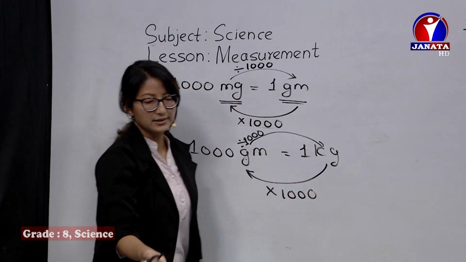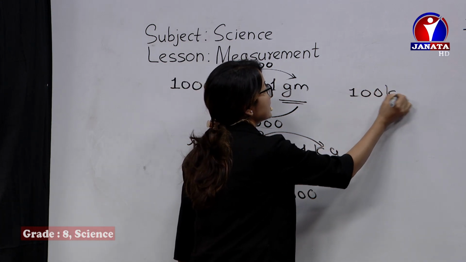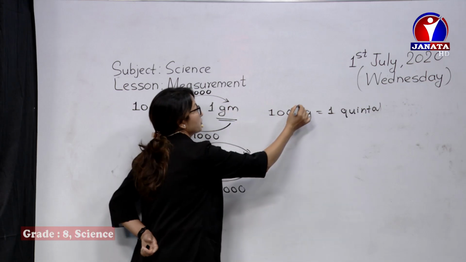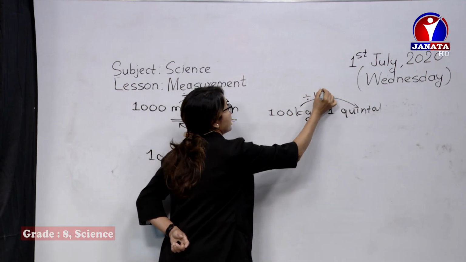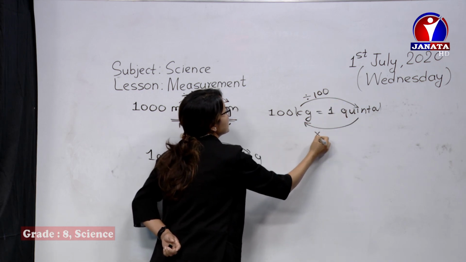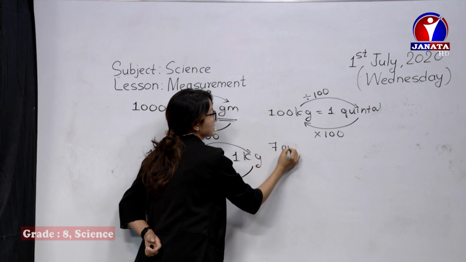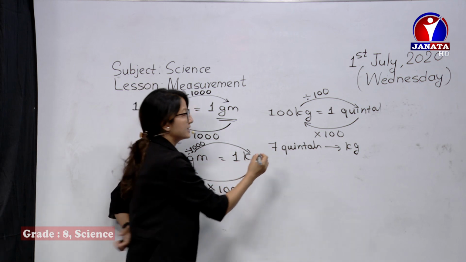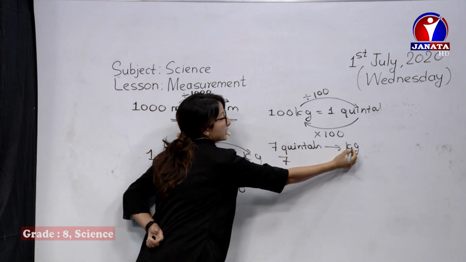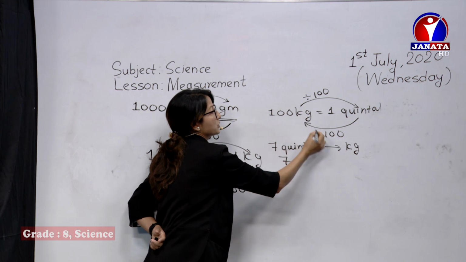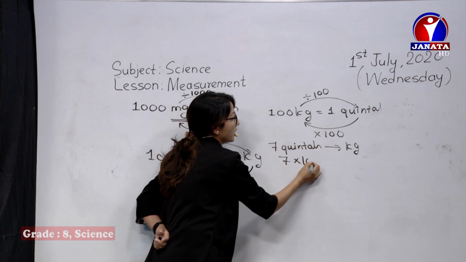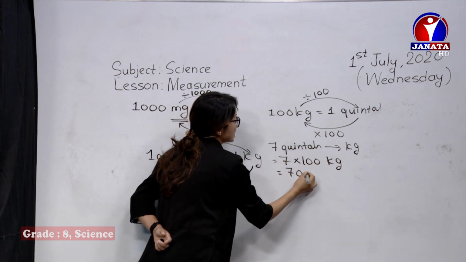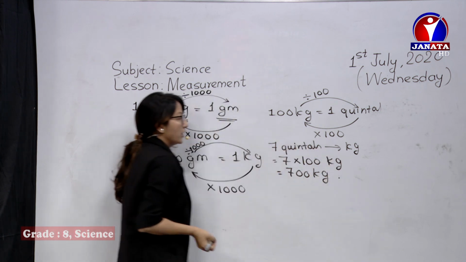Similarly, we do have other relations also. Just before, I showed 100 kg is equal to 1 quintal. Here also the same: to convert kg into quintal, divide by 100; to convert quintal into kg, multiply by 100. Suppose it's 7 quintal and you have to convert it into kilogram. Quintal into kilogram, you should multiply by 100. So 7 into 100, it's now converted into kg. So 7 quintals is equal to 700 kilogram.